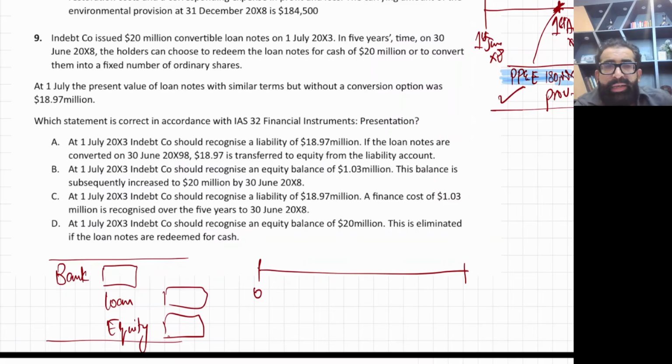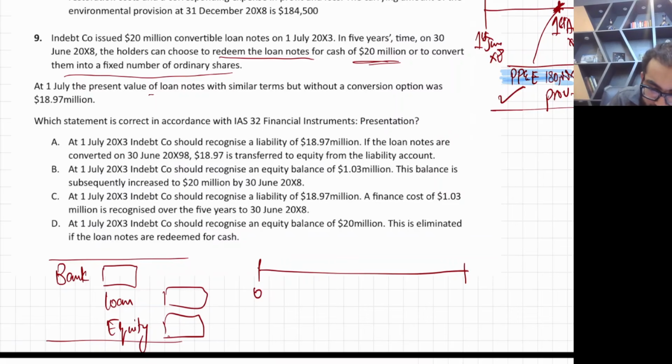Let's see. Indeed company issued 20 million convertible loan notes on 1st July X3. In 5 years' time, on 30th June X8, the holders can choose to redeem the loan, meaning cash of 20 million, or to convert them into a fixed number of ordinary shares. So it's a convertible loan note. At 1st July X3, the present value of loans with similar terms without conversion options was 18.97.